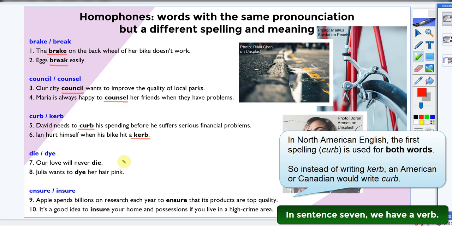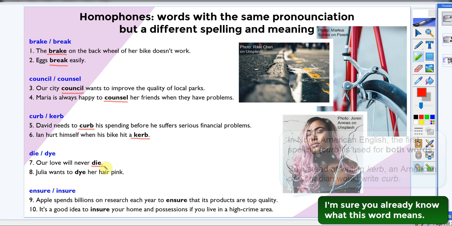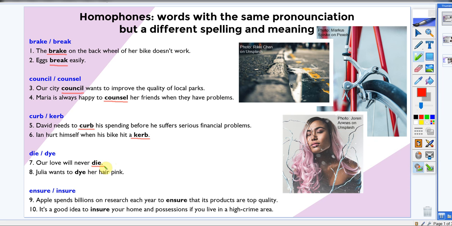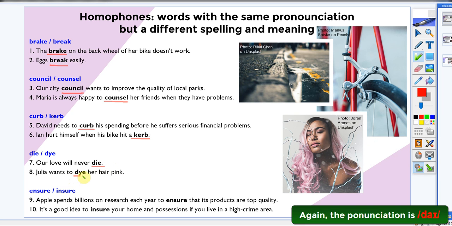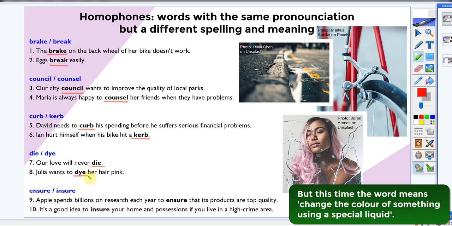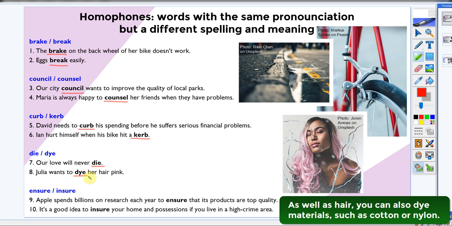In sentence 7, we have a verb, die. I'm sure you already know what this word means, but here we have a completely different verb. Again, the pronunciation is dye, but this time the word means change the colour of something using a special liquid. As well as hair, you can also dye materials, such as cotton or nylon.